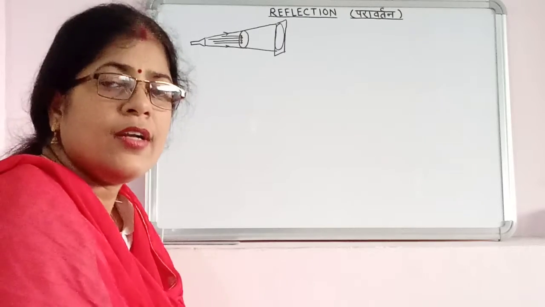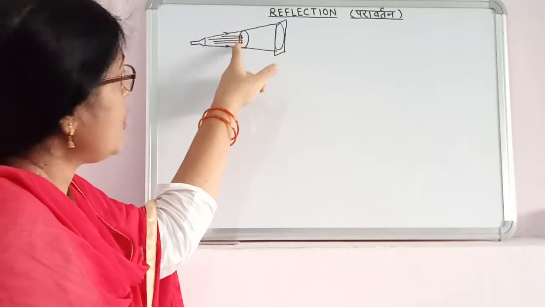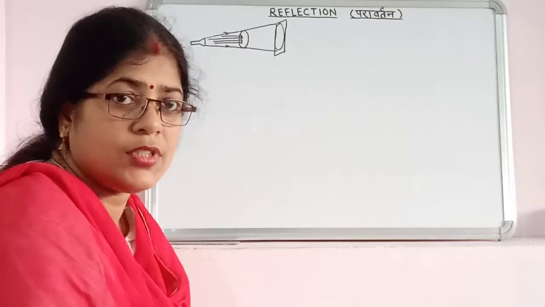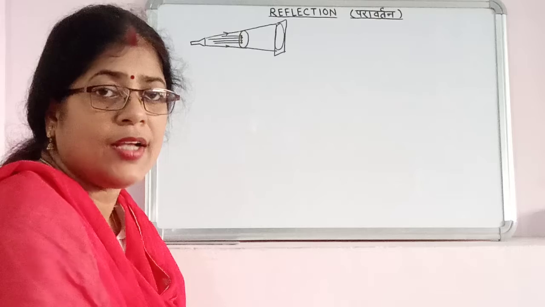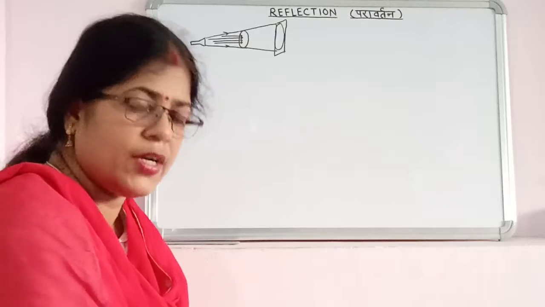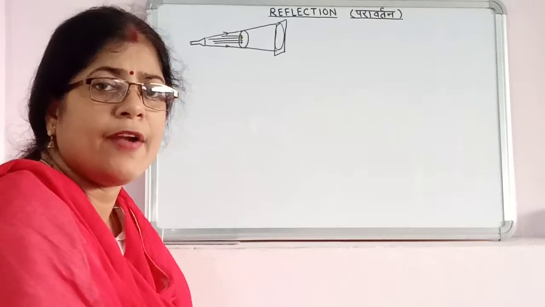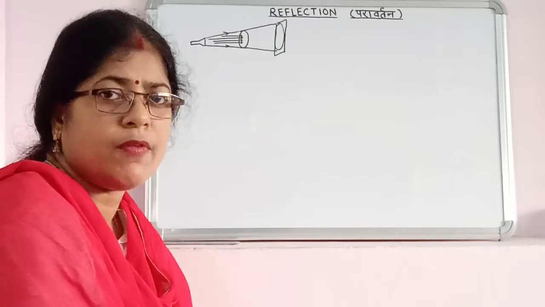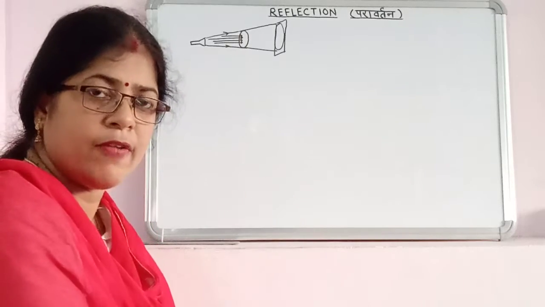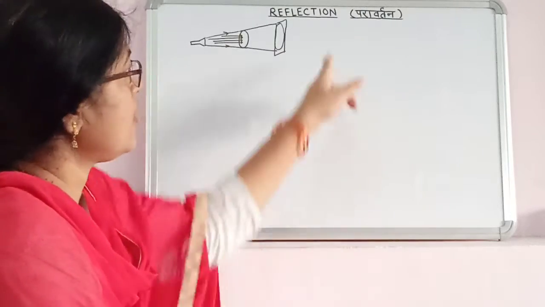Now we are here to discuss what happens to these rays of light which fall on the surface of an opaque object. It simply reflects back, it bounces back like a ball. When we throw a ball on the ground or on the wall, it comes back. Similarly, when the rays of light fall on any opaque object with a great speed, that is 3 lakh kilometers per second, they simply strike the surface and bounce back. This phenomenon is known as reflection of light.